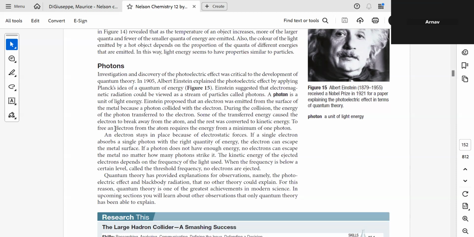To free an electron from the atom requires the energy from a minimum of one photon. An electron stays in place because of the electrostatic force of attraction. If a single electron absorbs a single photon with the right quantity of energy, the electron can escape the metal surface. If a photon does not have enough energy, no electron can escape the metal, no matter how many photons strike it.